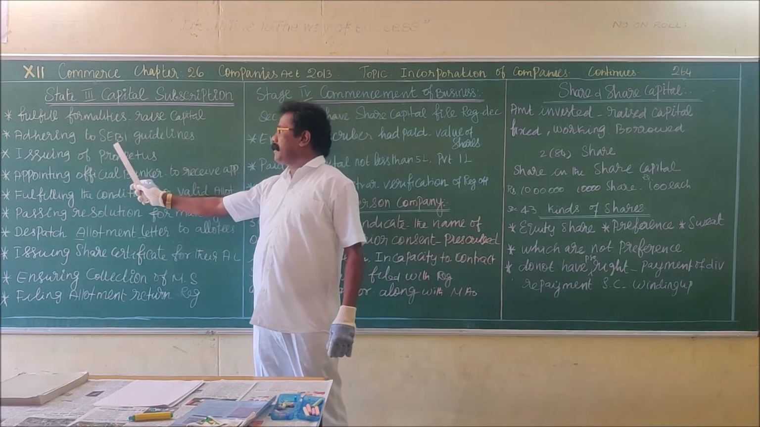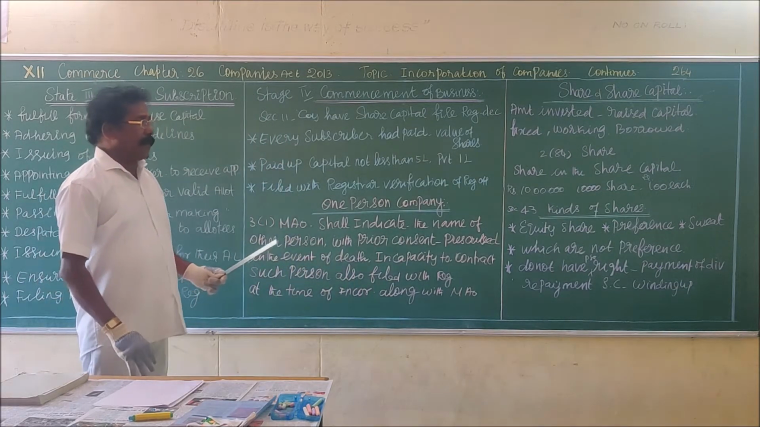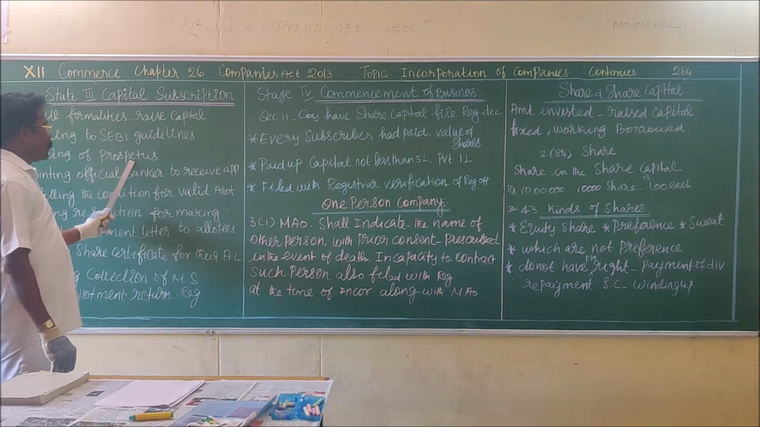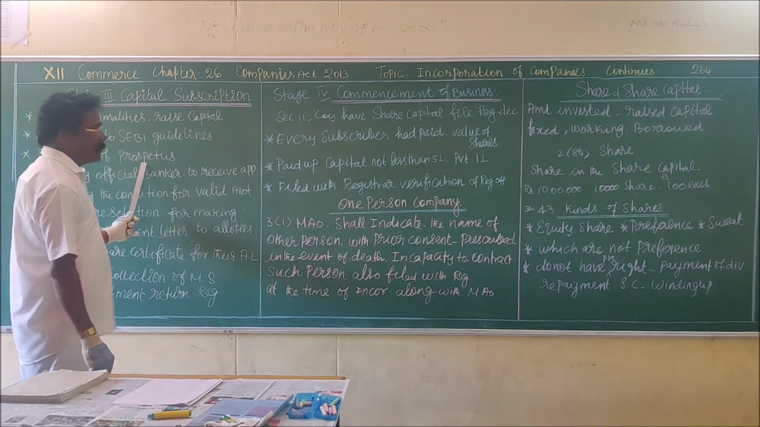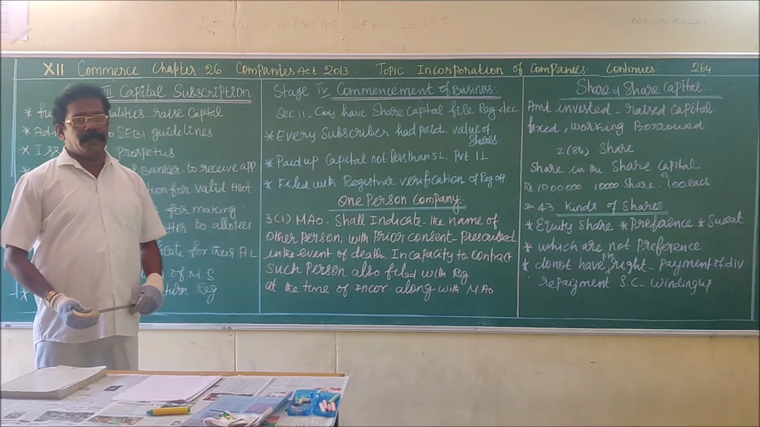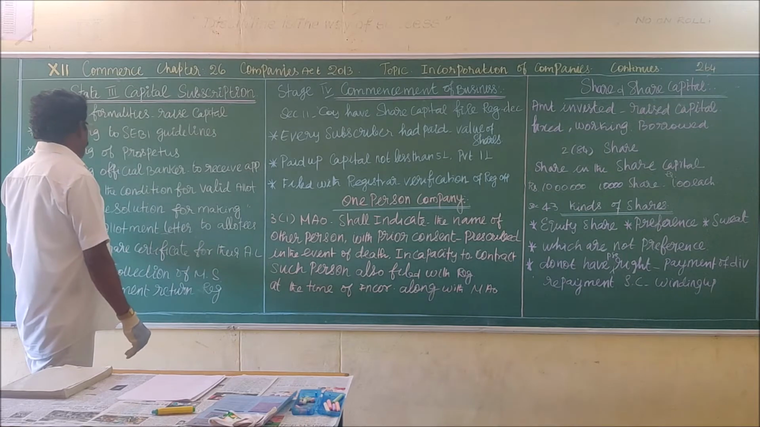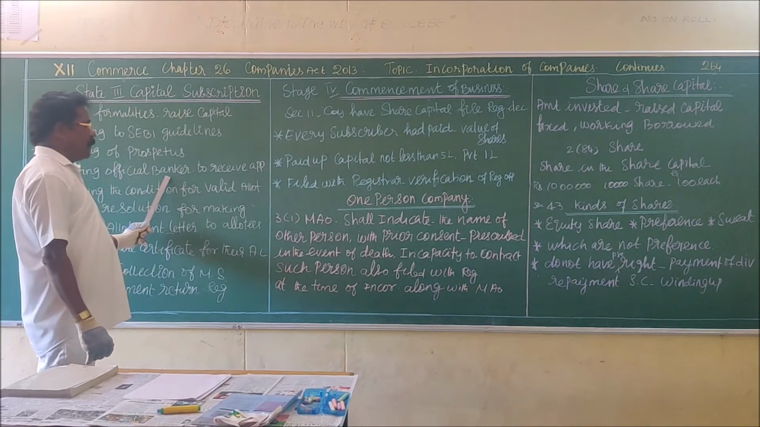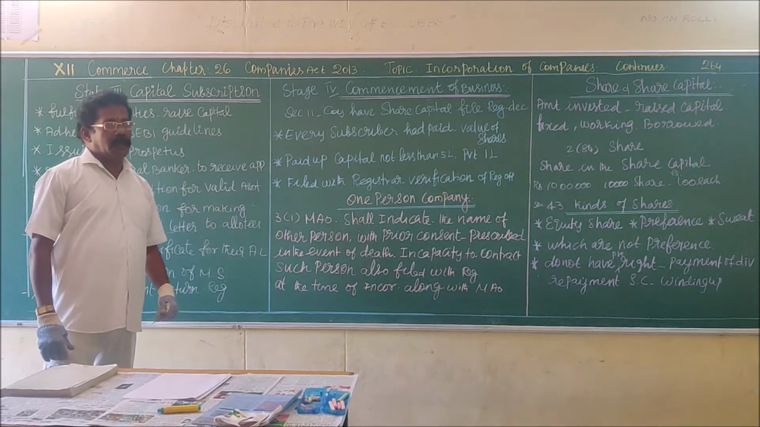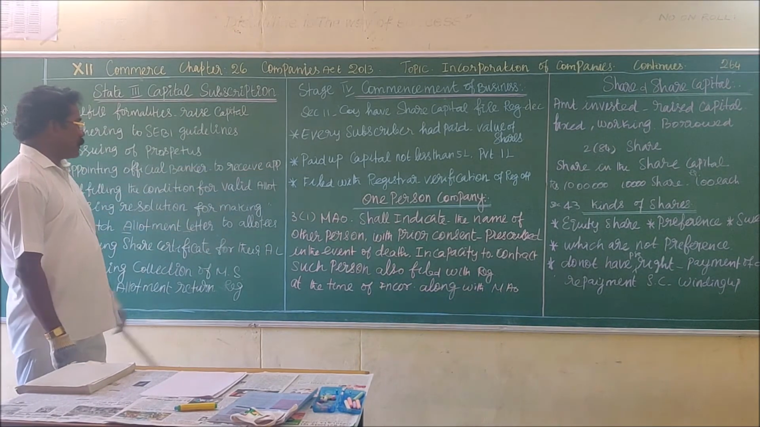SEBI, what do you mean by SEBI? Securities and Exchange Board of India. These are the 11th standard. Follow the guidelines of SEBI. Then issue of prospectus. What do you mean by prospectus? It is an invitation to the public to purchase the shares and debentures. Then appointing an official banker to receive the application forms from the investors.